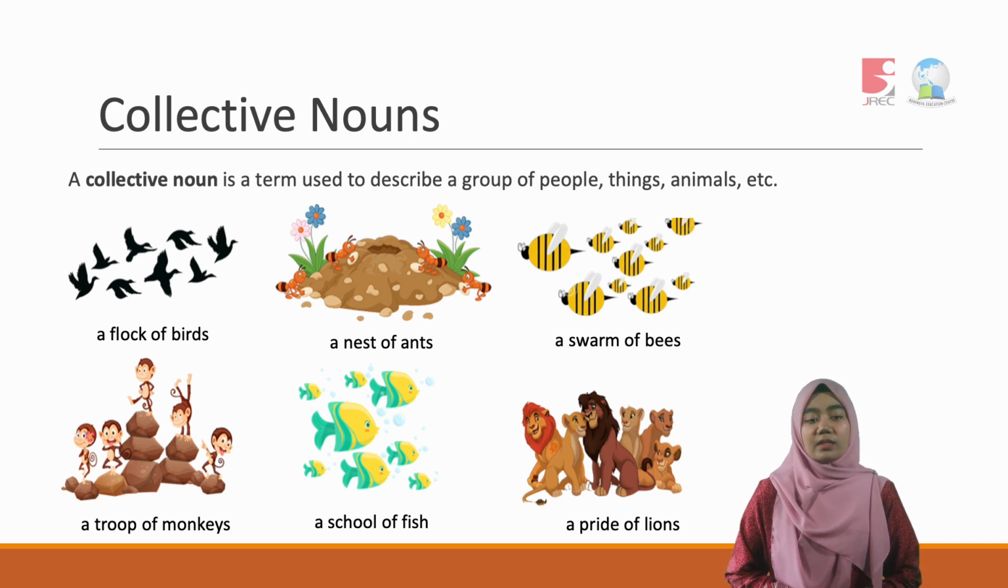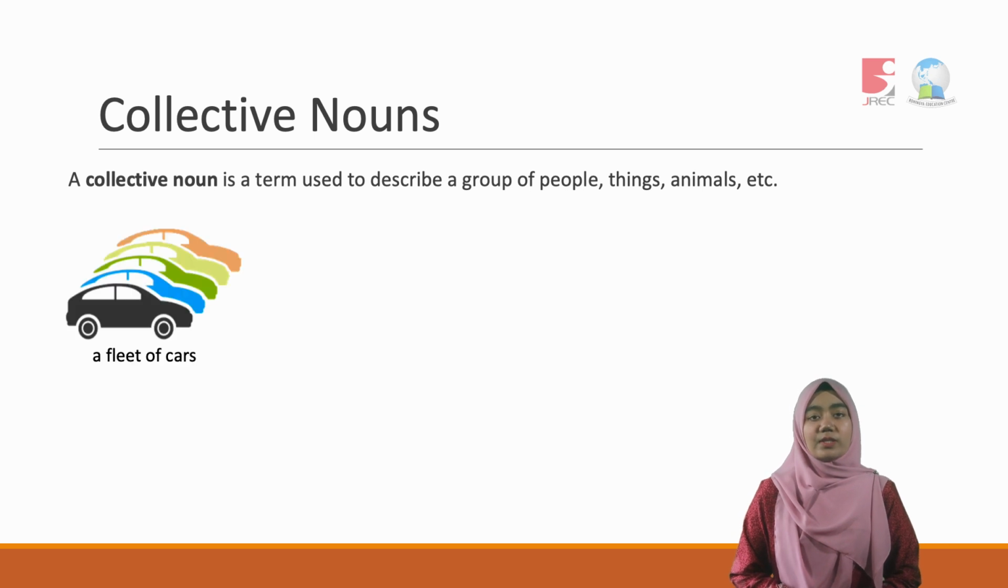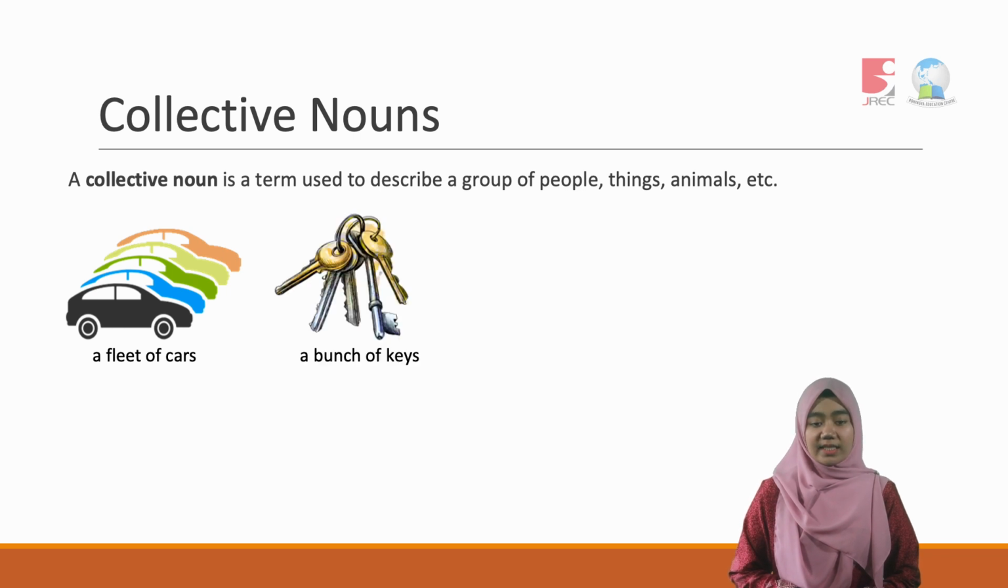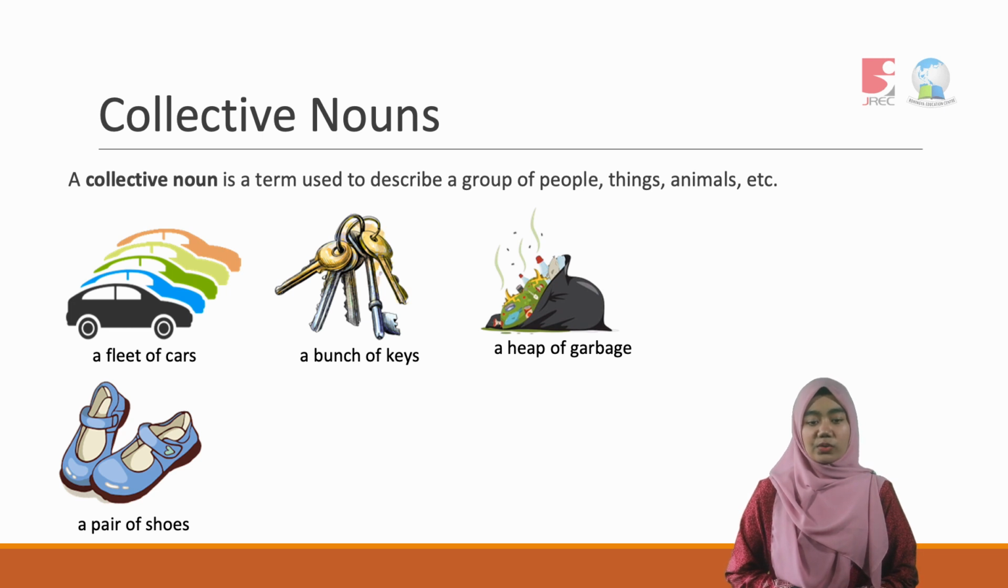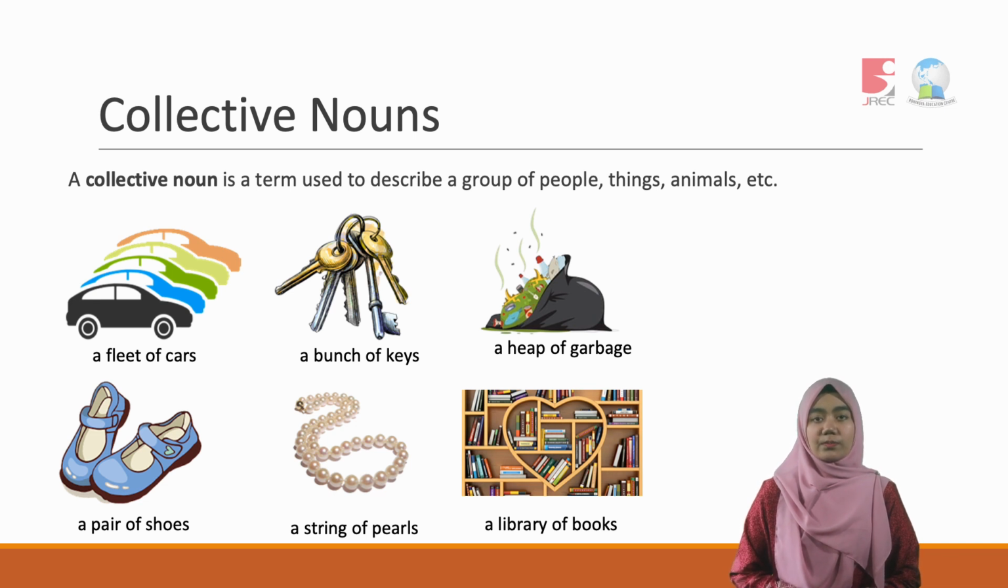Now, the last one is collective nouns that we may use with a group of things. The first one is a fleet of cars. We use fleet to show a collection of cars. Then a bunch of keys, a heap of garbage, a pair of shoes, a string of pearls, and a library of books. We use the collective noun a library to show that it is a collection of books.